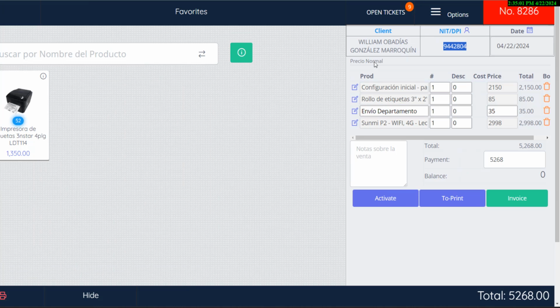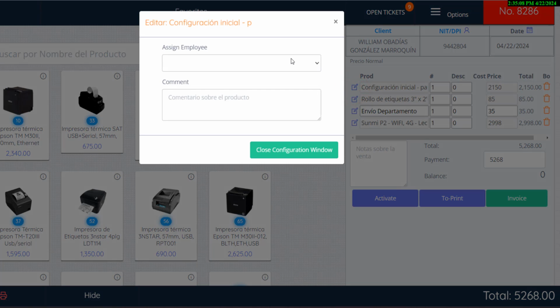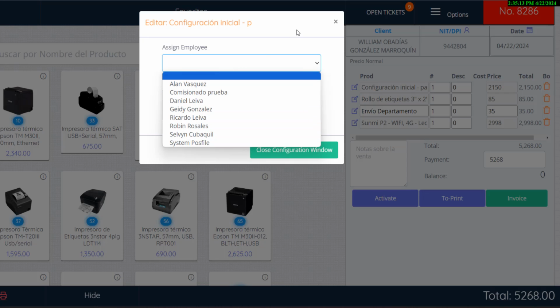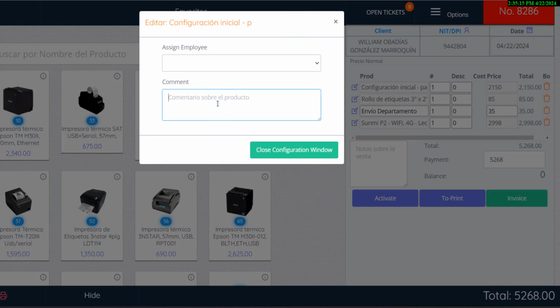Products added to the transaction. This section displays the products added to the invoice. Notes. By clicking the Notes icon, you can select a seller to assign commissions regarding this product and assign a note specifically for the selected product.